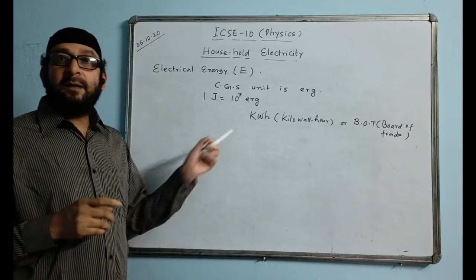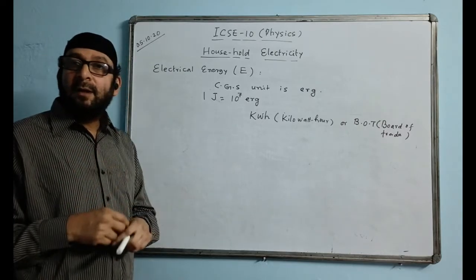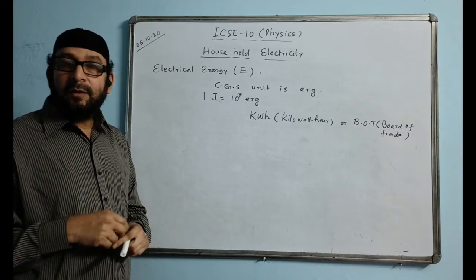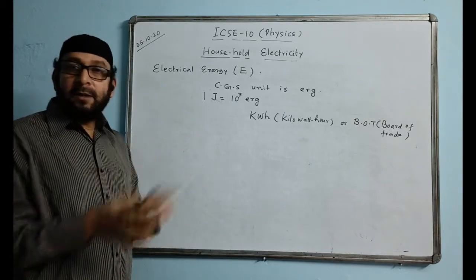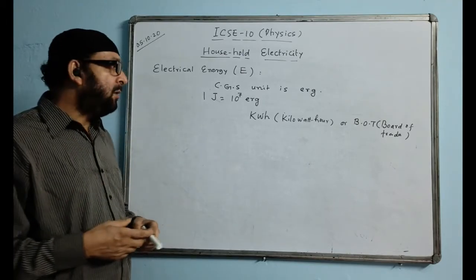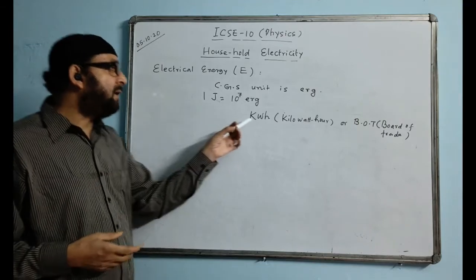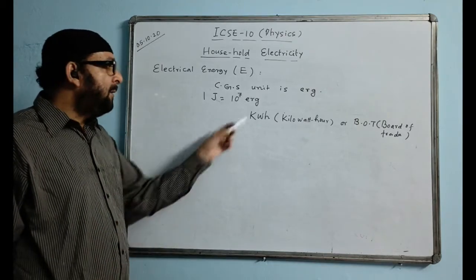If you consume 100 units, that means how much bill you have to pay? Or 100 kilowatt hour means 100 unit. How much will be your bill amount? It will be 6 multiplied by 100. That means 600 rupees is your monthly electricity bill. So that way you can count the amount of the bill which you get every month from the department, and you pay the bill. Okay.